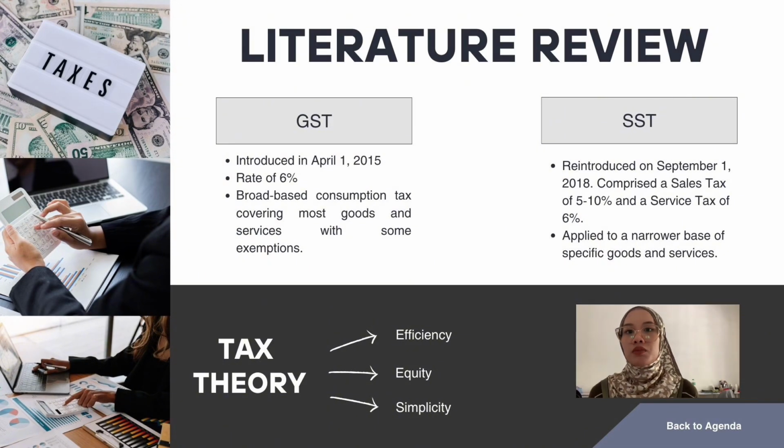It revolves around the implementations of the Goods and Services Tax (GST) and the Sales and Services Tax (SST) in Malaysia, which had significant and varied impacts on the country's economy, businesses and consumers. The GST, introduced on April 1, 2015 with a rate of 6%, was a broad-based consumption tax covering most goods and services with some exemptions. In contrast, the SST, introduced on September 1, 2018, comprised a sales tax of 5 to 10% and a service tax of 6% and applied to a narrower base of specific goods and services.